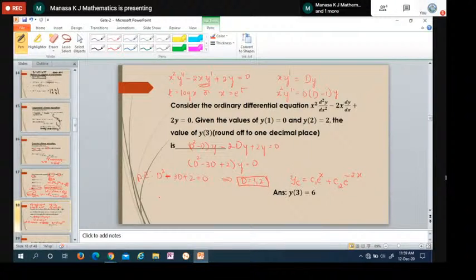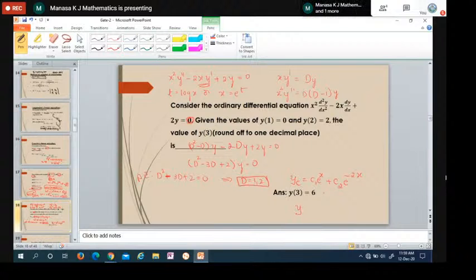Then we have to find out yp also. No, just we have to find out yc. Yp is not there because the right hand side is 0. It is a homogeneous function, so we have to find out only yc.